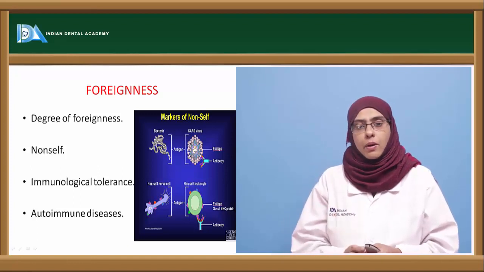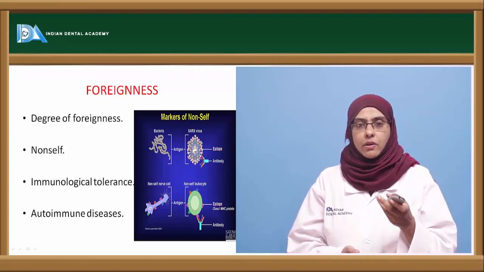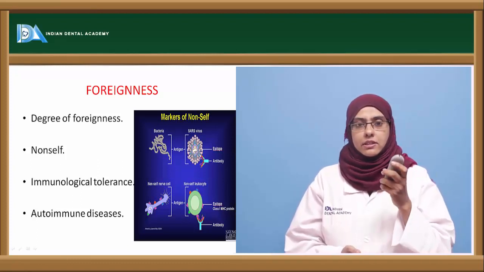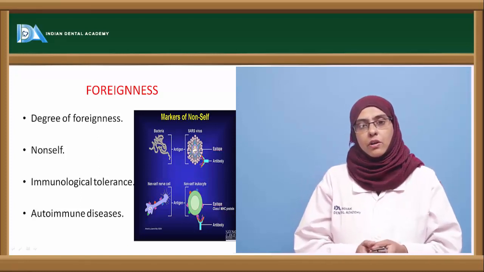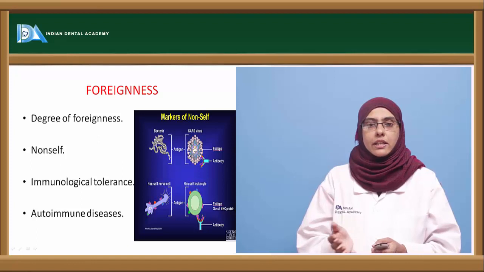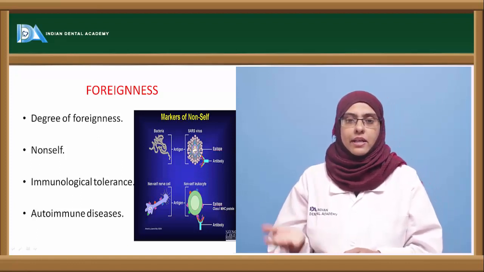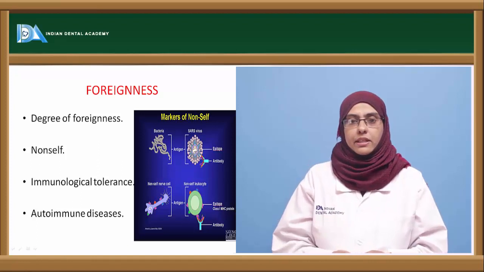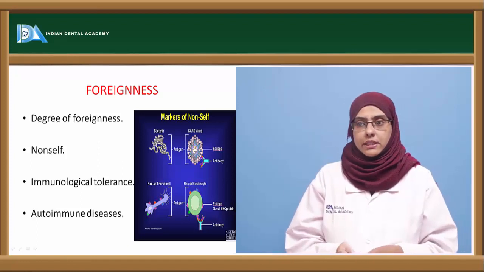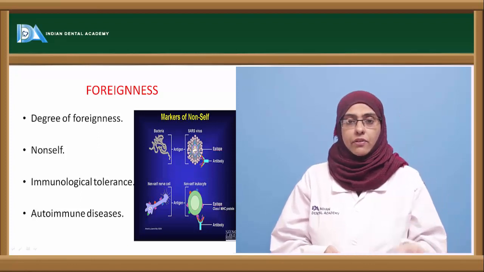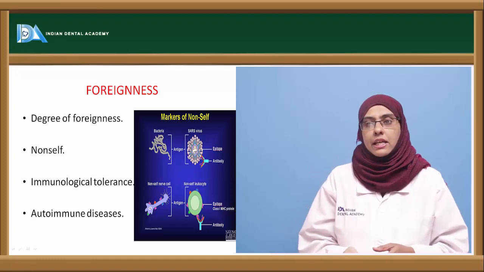which was proposed by Ehrlich, who gave the concept of horror autotoxicus, that is poisoning by the self antigen, when there is a breakdown of the immunological regulation in our body, where the self antigens are detected as non-self, and they are acted upon by the lymphocytes of our own body to lead to autoimmune diseases. So the greater the degree of foreignness, the more unrelated the antigen is, the more immunogenic in nature.